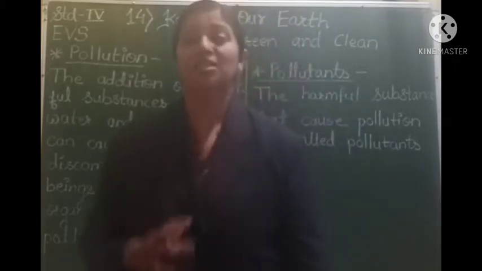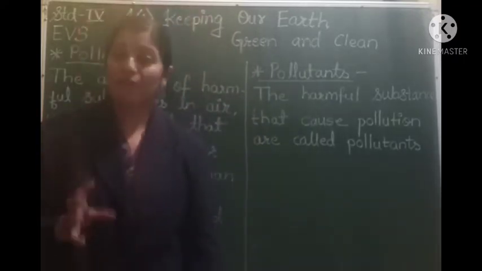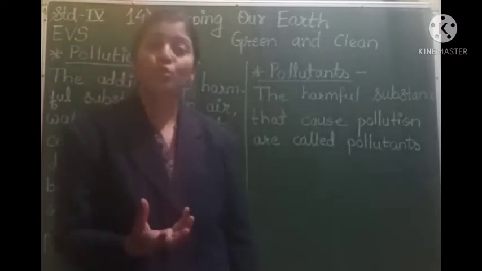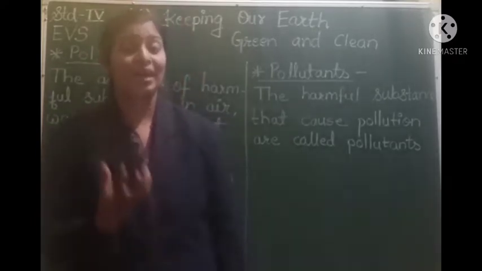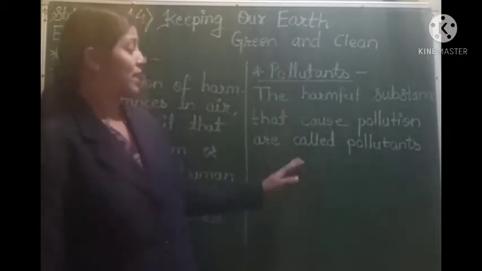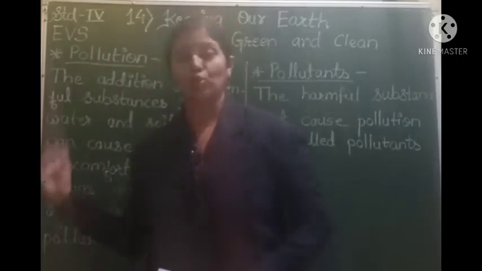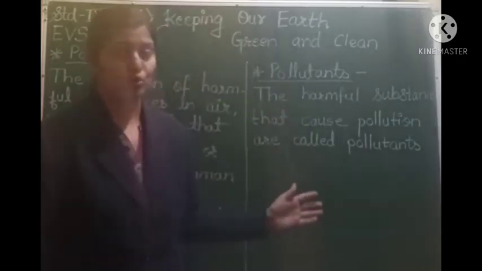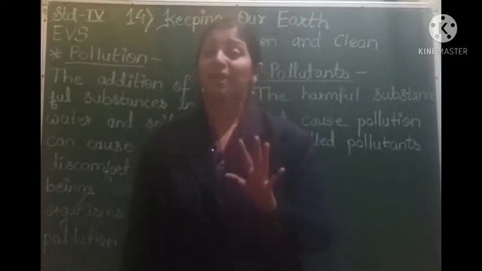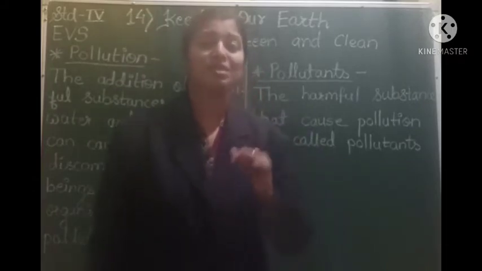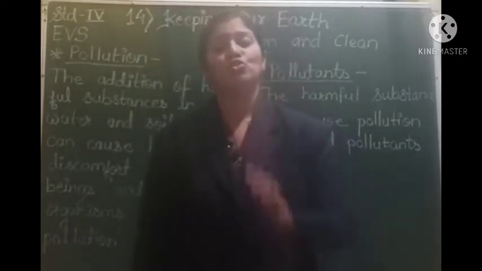And the substances which pollute the air, water and soil, the harmful substances which make the soil, the air and the water dirty, are called pollutants. So on the board you can see the definitions of pollution as well as pollutants. So students, we find three types of pollution in our surroundings, that is water pollution, air pollution and soil pollution.